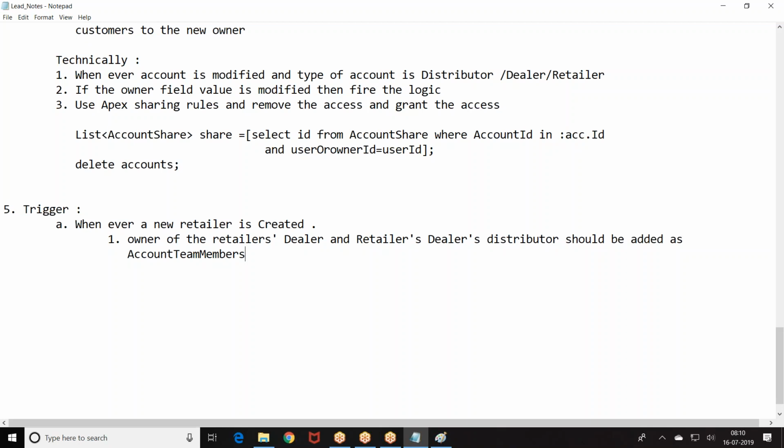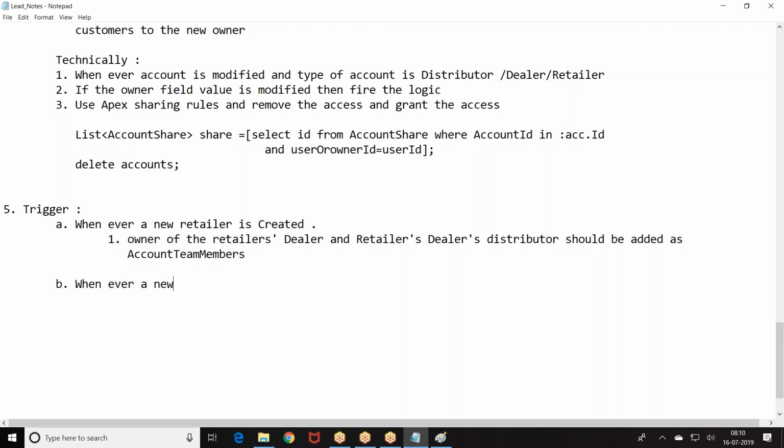Now, whenever a new dealer is created, the owner of the dealer should have access to the retailer. He should be able to control the retailer's information. When a new dealer is created, the distributor should be able to control this dealer's information. So what was that? Account team members. So you should be able to access the data.